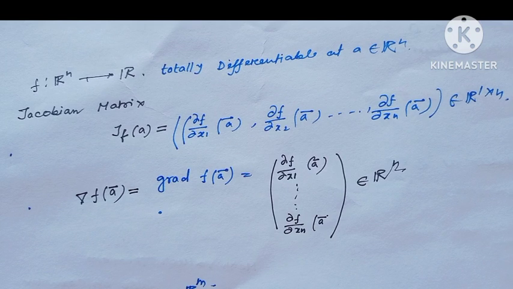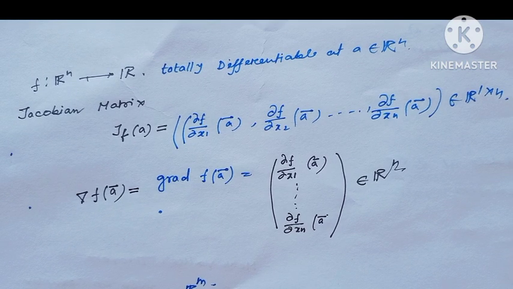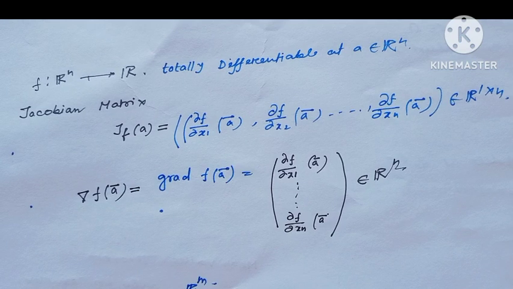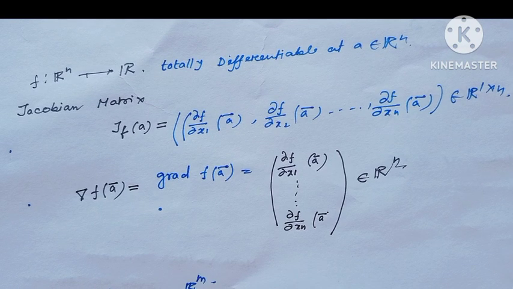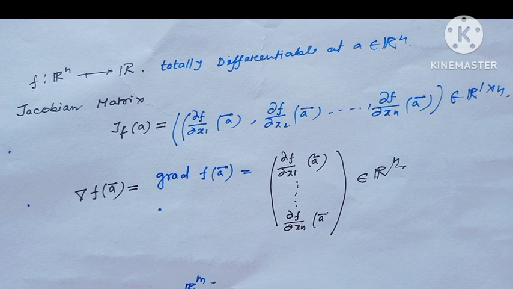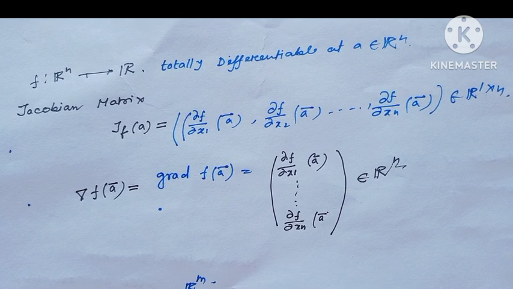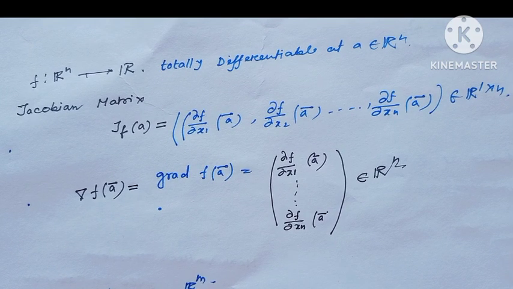If f is defined from R^n to R, then f is totally differentiable at a point A belonging to R^n, where obviously A is a vector. Then the Jacobian matrix is (∂f/∂x1 at the point A, ∂f/∂x2 at the point A, ..., ∂f/∂xn at the point A), which belongs to the 1 by n matrices.